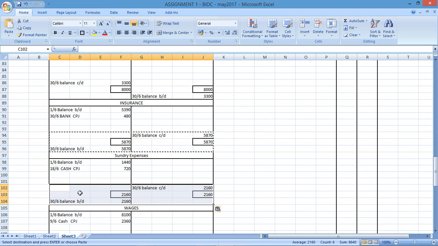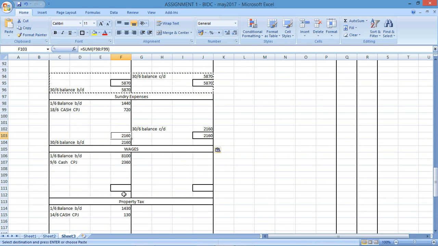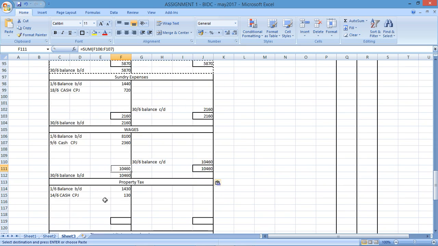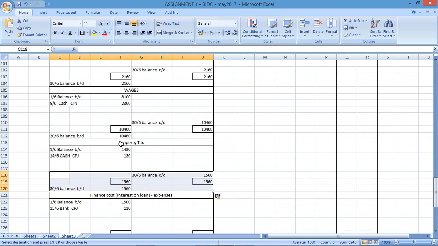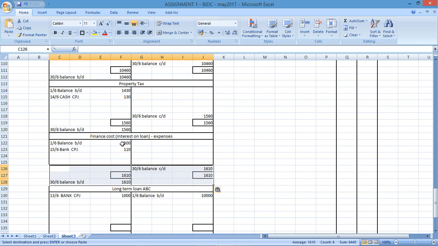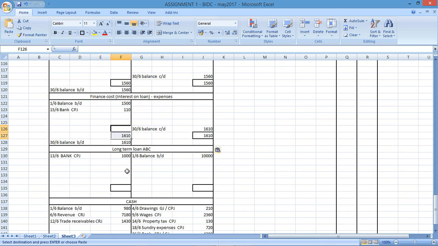Sundry, I'm going to have to do the same thing here for sundry. Balance that account. Add up that amount. I need that figure there. Wages, same story. Add up those two amounts. Get that total. Property tax, same story. Add up those amounts. Get that total. Finance cost the same. Add up those two amounts.